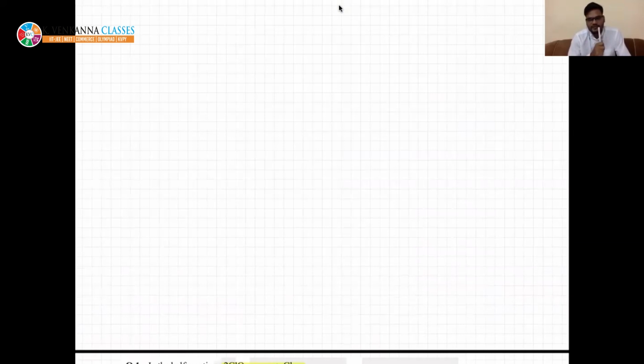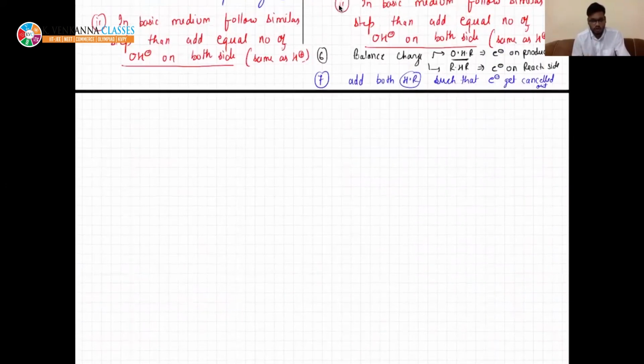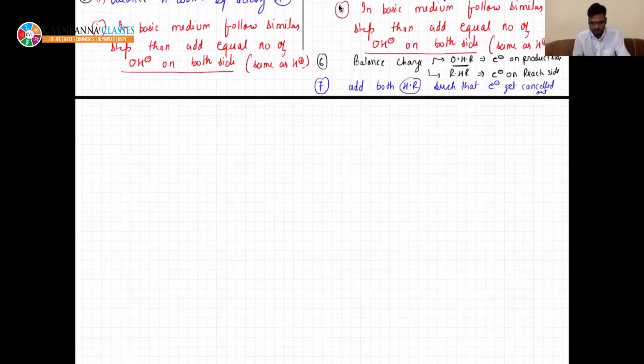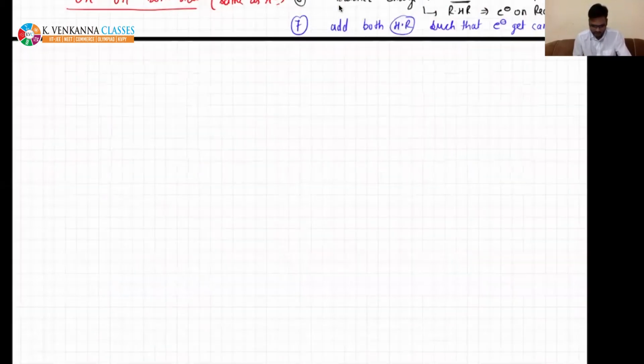But if it is basic medium, I will give you an example and then tell you how to solve for basic medium, and that is very easy, right? You solve for acidic medium and just add OH minus on both sides. I will solve it with an example, but let us first solve this.